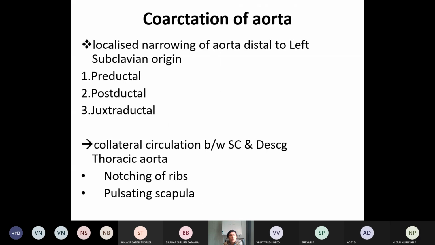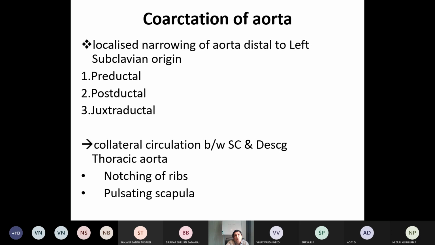That is called coarctation of the aorta, where there is actually narrowing of the aorta distal to the left subclavian origin. This is also a very, very important condition. They are again preductal, postductal and juxtaductal. This condition is mainly localized narrowing of the aorta.